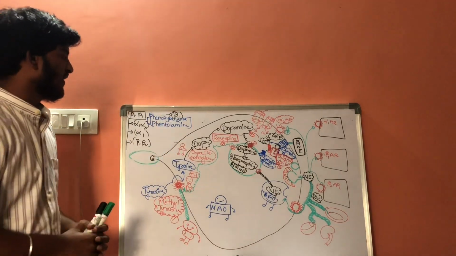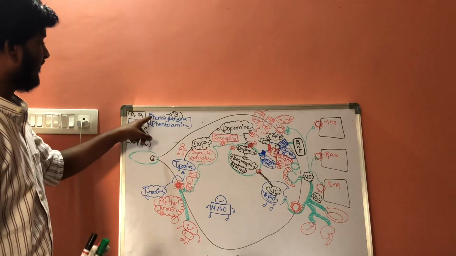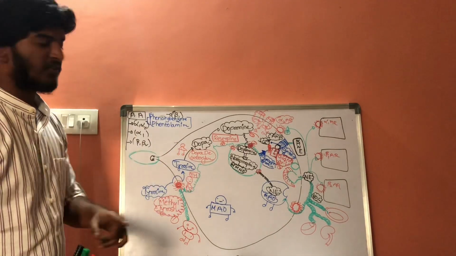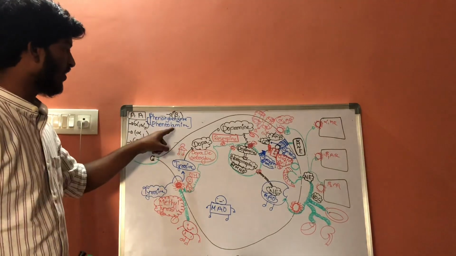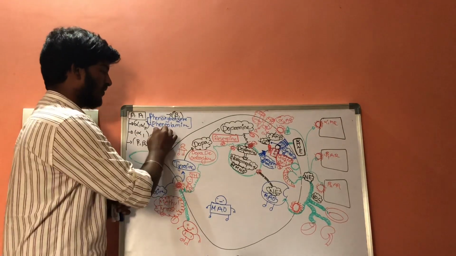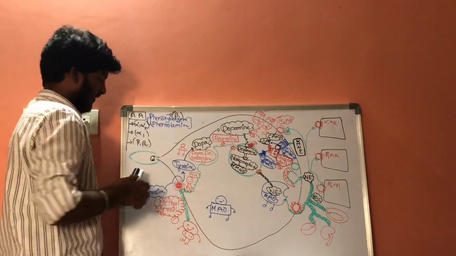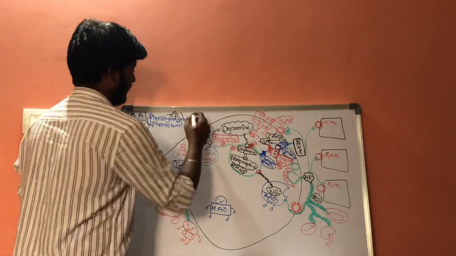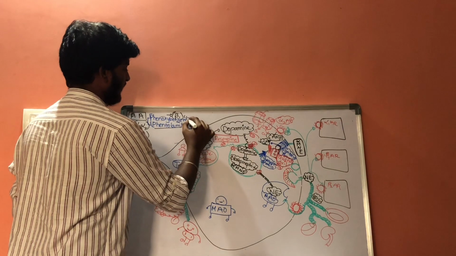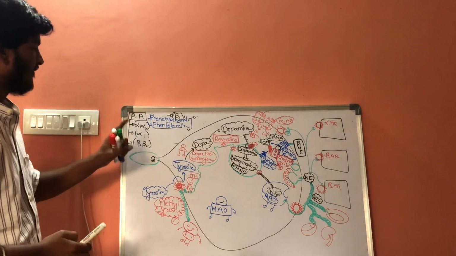The difference between phenoxybenzamine and phentolamine is, whenever phenoxybenzamine is attached to the receptor, it cannot get dissociated from the receptor. But phentolamine, after attaching to the receptor, if phenoxybenzamine is present, it will replace the phentolamine. This is about alpha 1 and alpha 2.